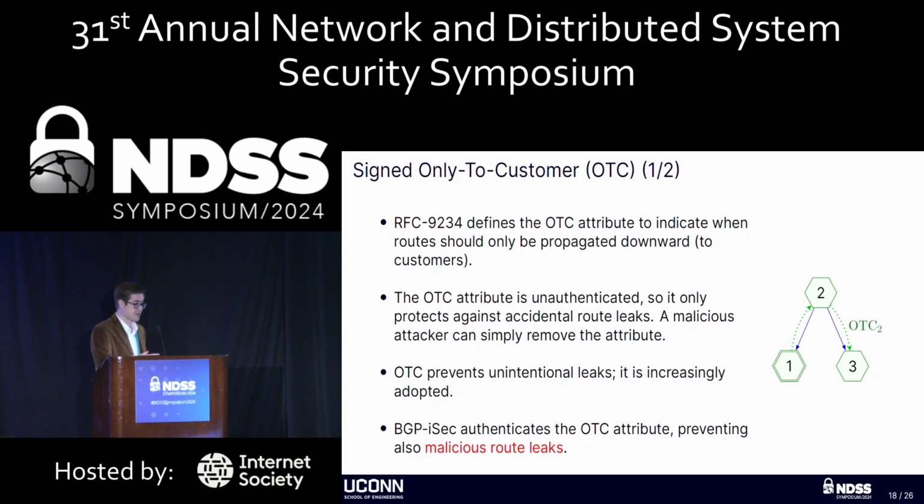Now, many of the route leaks that occur today in the internet are accidental misconfigurations, so there is still value to this. And we see some deployment in real production ASs of the OTC attribute as it's defined in the RFC. In BGP-iSec, we extend it very slightly by authenticating the OTC attribute using transitive signatures to also protect against malicious route leaks.